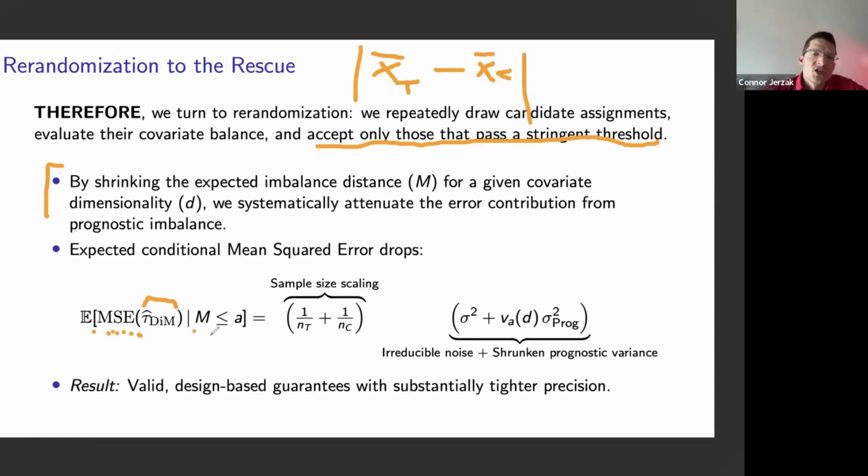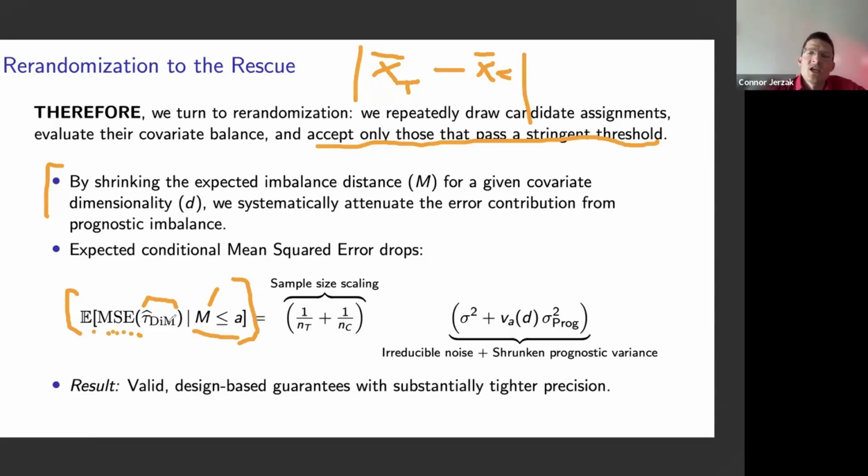So we can, in a sense, condition on our imbalance being below a particular threshold, and we can derive this formula for the average amount of mean squared error under this design, where we're only accepting those candidate assignments that have an imbalance distance that is below this threshold.